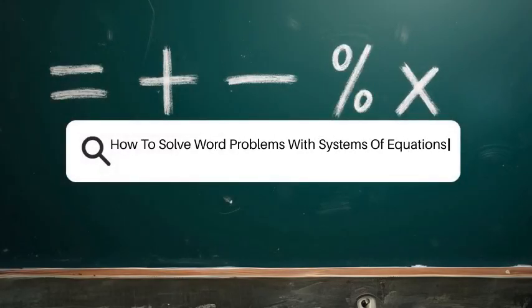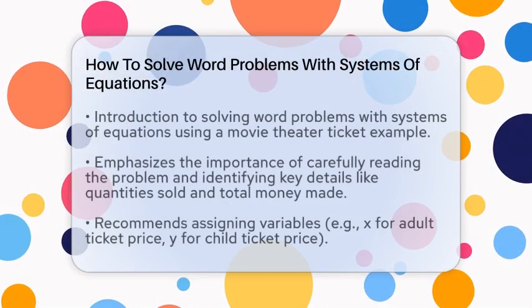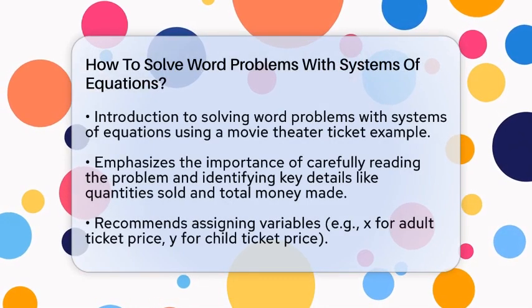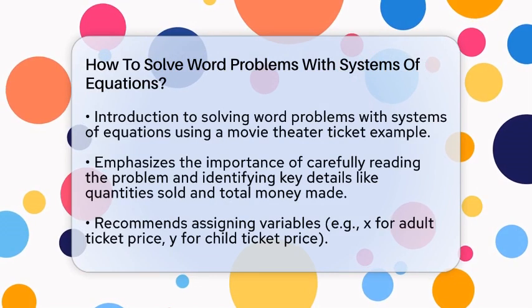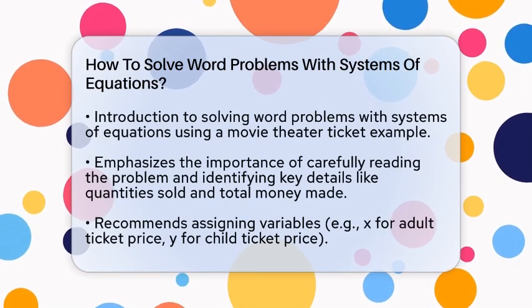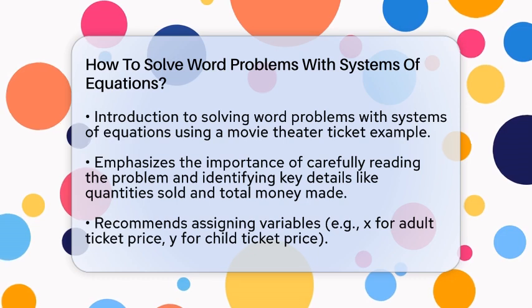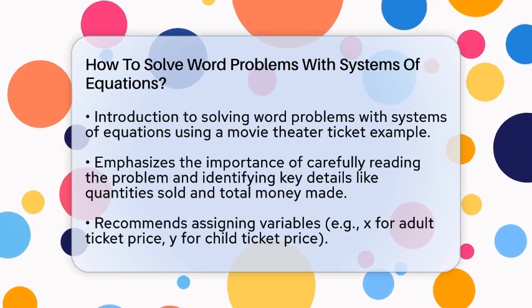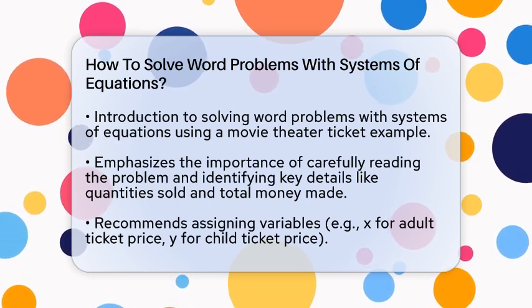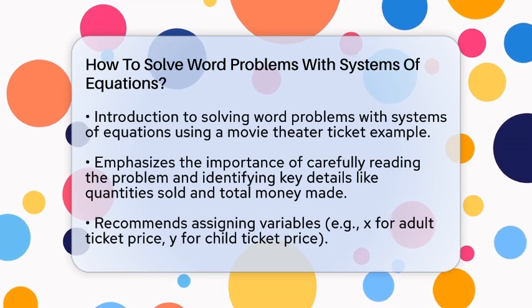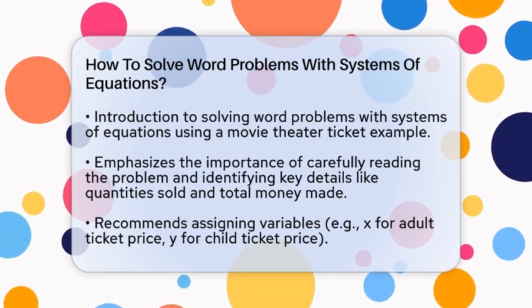How to solve word problems with systems of equations. Imagine you are trying to figure out how much two different types of tickets cost at a movie theater. You know the total money made from selling a certain number of each ticket, but not their individual prices. How do you find out? This is where systems of equations come into play.